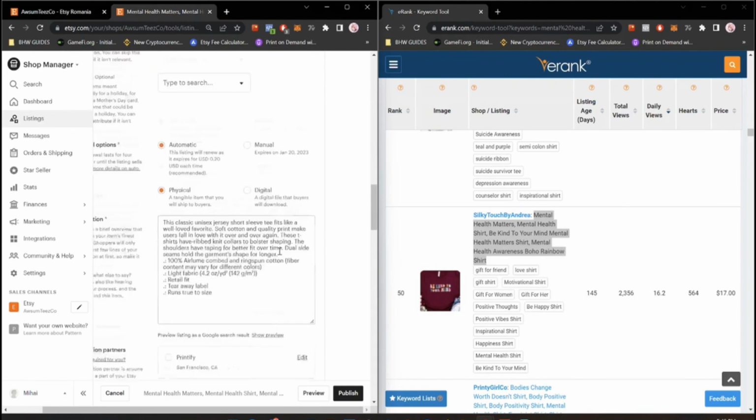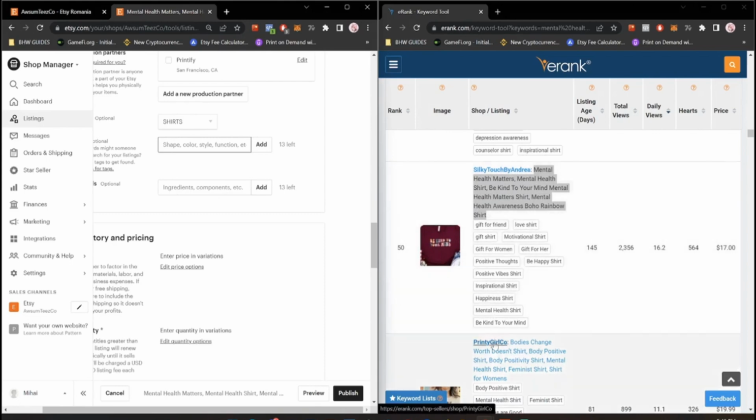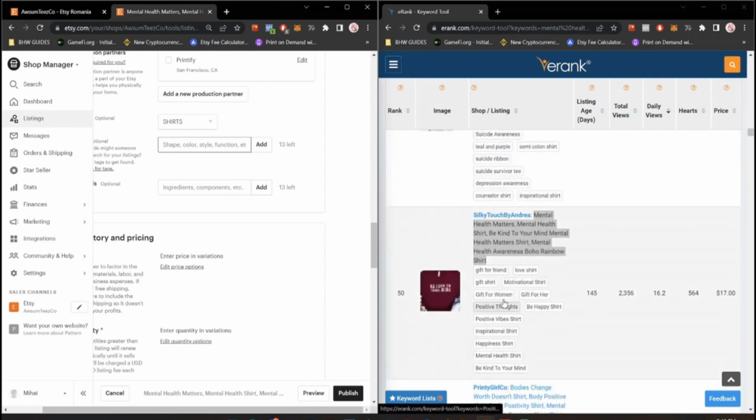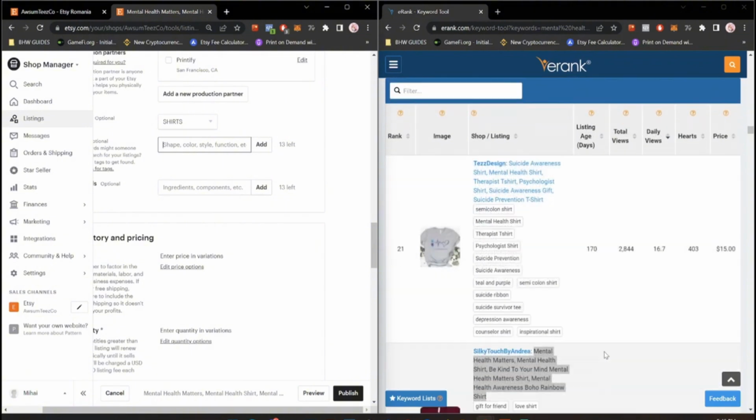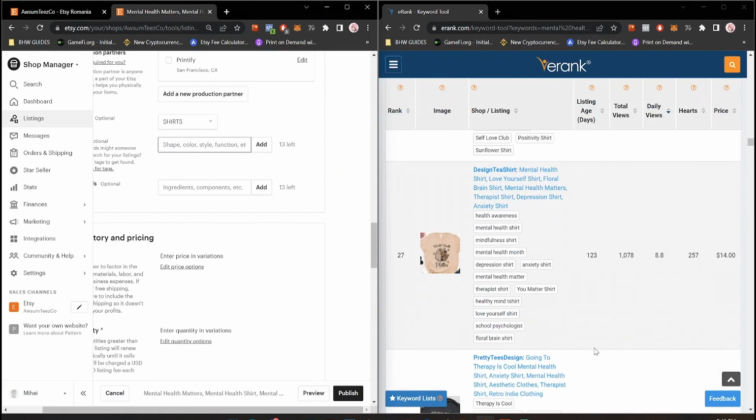And in the tags, I can simply add everything that they have. If something from this listing doesn't look good to me or doesn't make sense, I could just pick another one. So this one is for suicide prevention, mental health. I can just pick some keywords from here, but no, I won't. Let me see if I can find something that fits more.